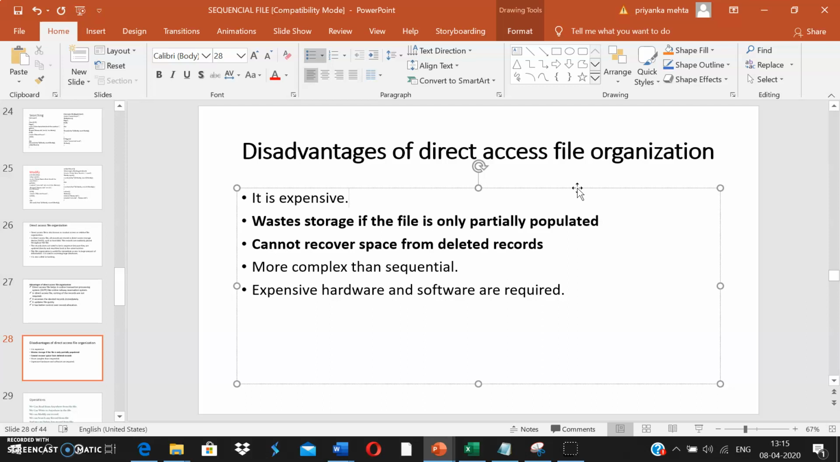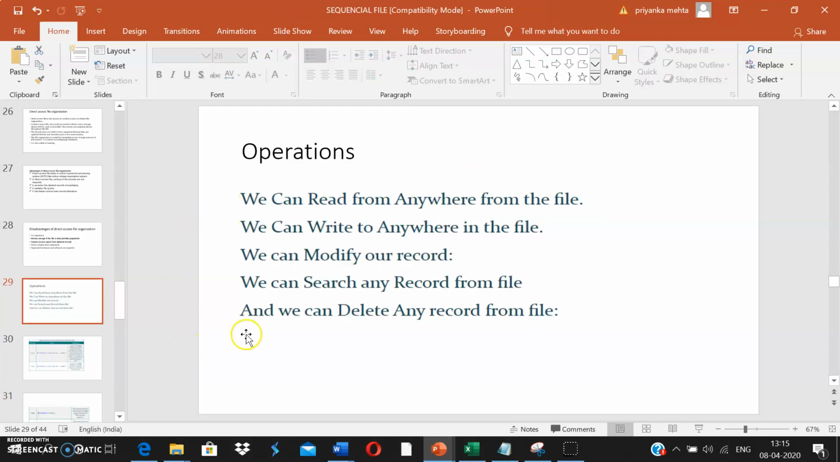Space cannot be recovered from deleted records. Here logical deletion is done, physical deletion is not possible. It is more complex than sequential, because it requires extra mechanisms, and expensive hardware and software are required for direct access file organizations. The various operations which can be done in direct access files are read, write, modify, search, and delete. We will see all these operations one by one.